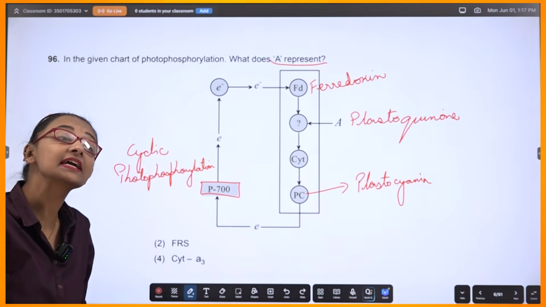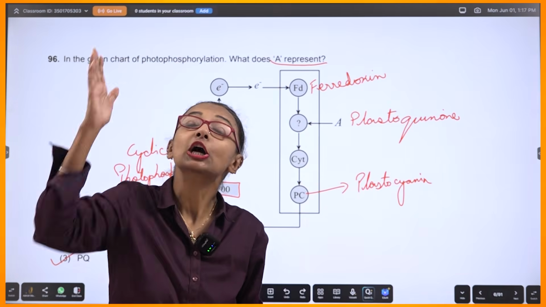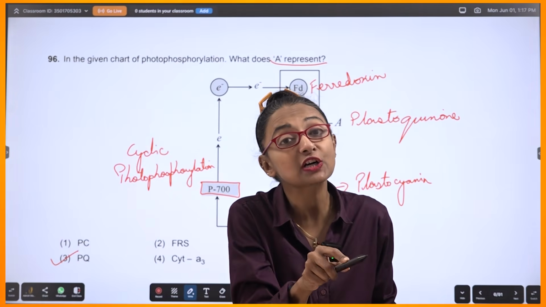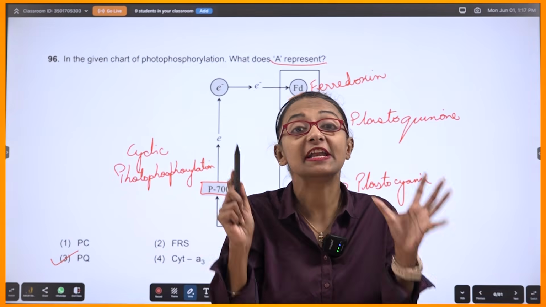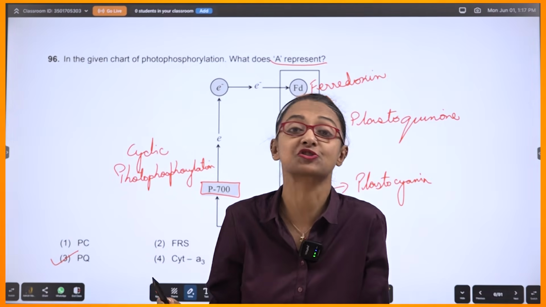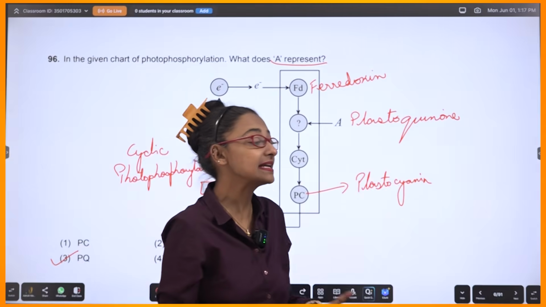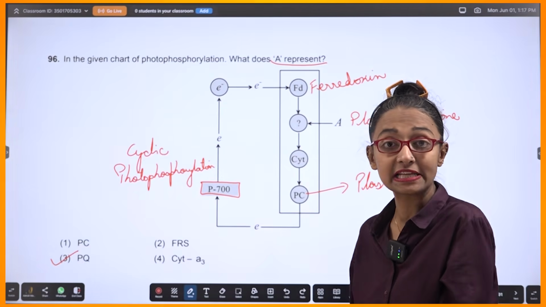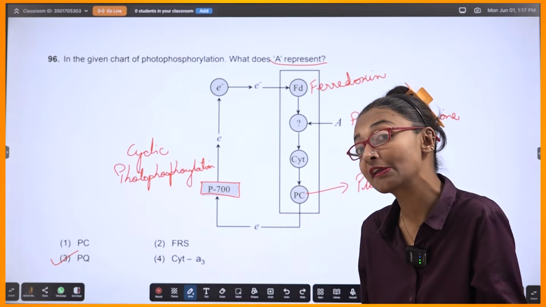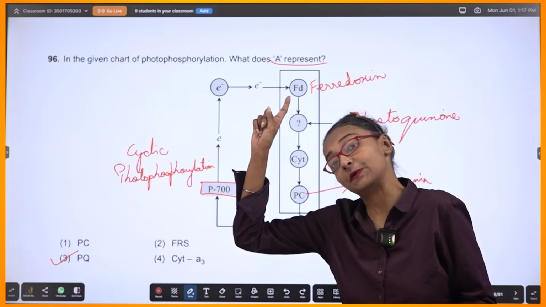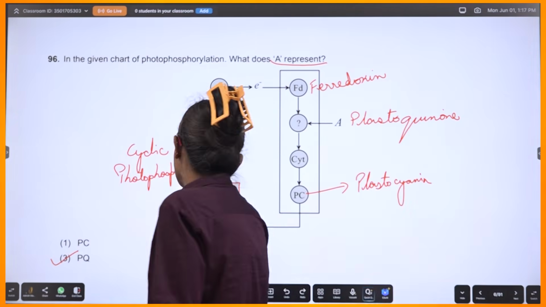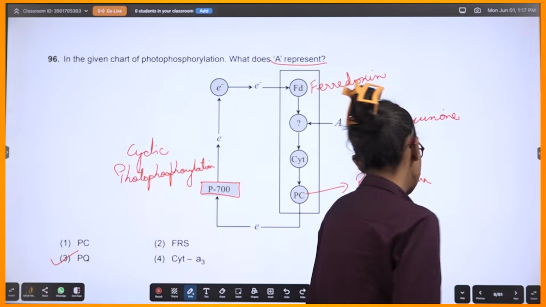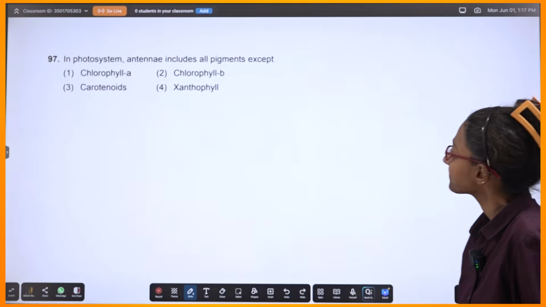This FRS concept you will find in non-cyclic photophosphorylation, where ferredoxin is converted to ferredoxin reducing substrate. If you go through NCERT, you will notice that where they talk about non-cyclic photophosphorylation, the FRS concept is there. Over there, FRS is ferredoxin reducing substrate. Fine. Now let's move on.